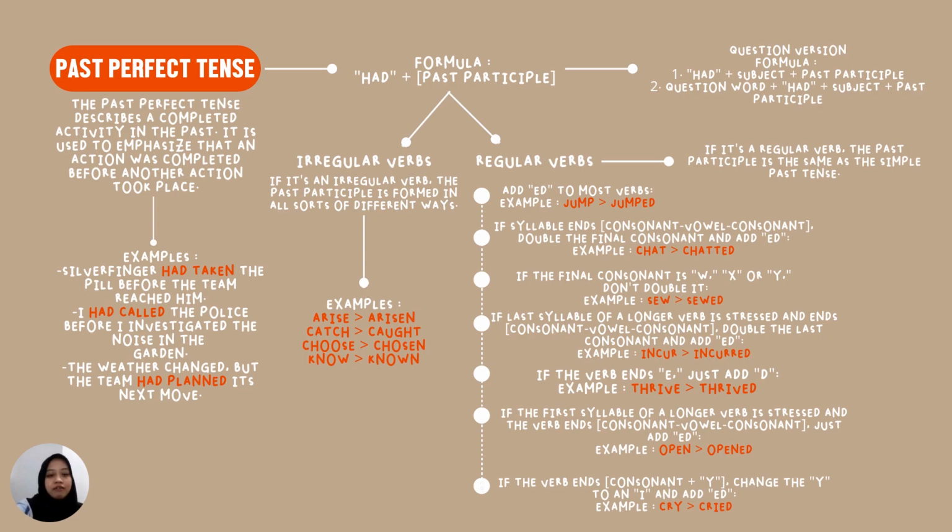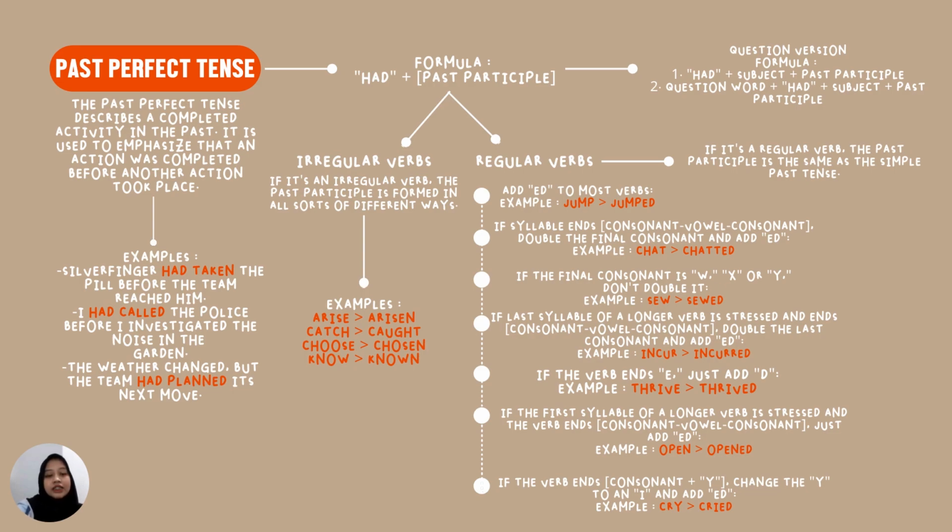And finally, if the verb ends with consonant plus Y, change the Y to an I and add ed. Example, cry. Since the word cry ends in Y, then we have to change it to I and add ed after it. So cry becomes cried. Another example, fry becomes fried.